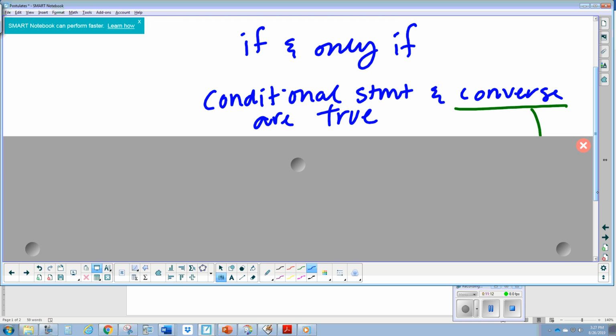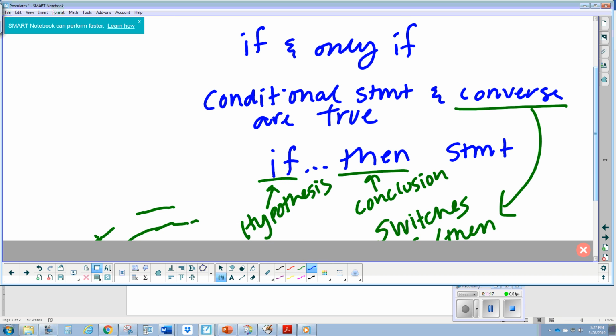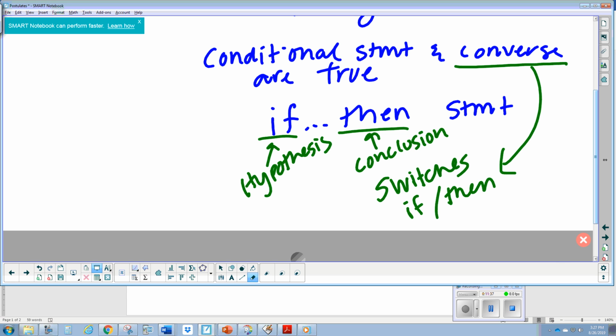The converse of a conditional statement switches the if and the then portion of the statement. The if part is the hypothesis, the then part is the conclusion, and the converse switches that. So it says if the conclusion is true, then this hypothesis also has to be true. Okay, so let's look at an example.